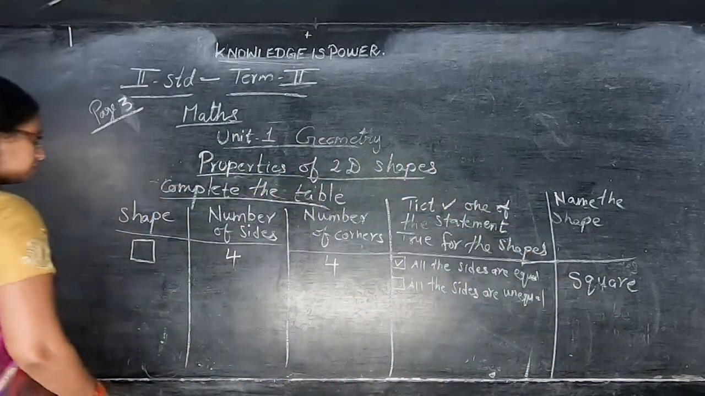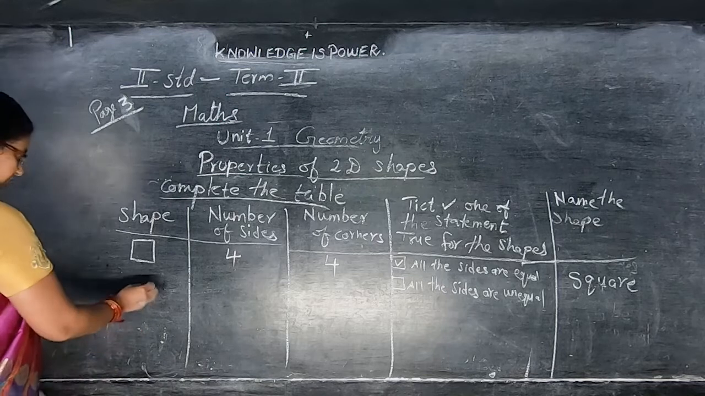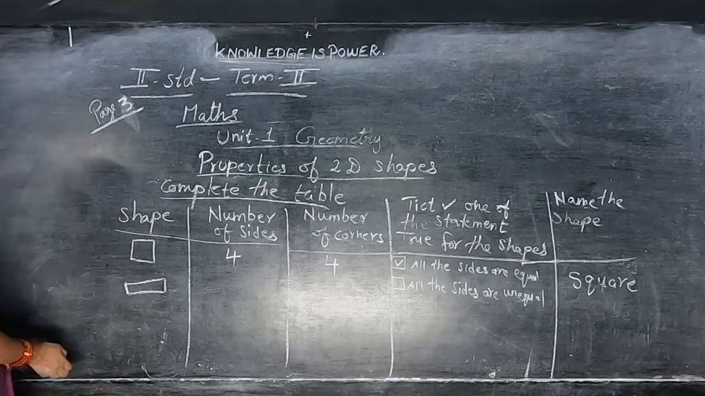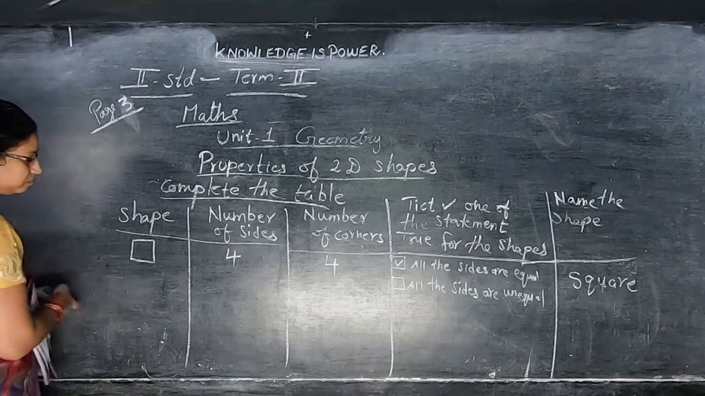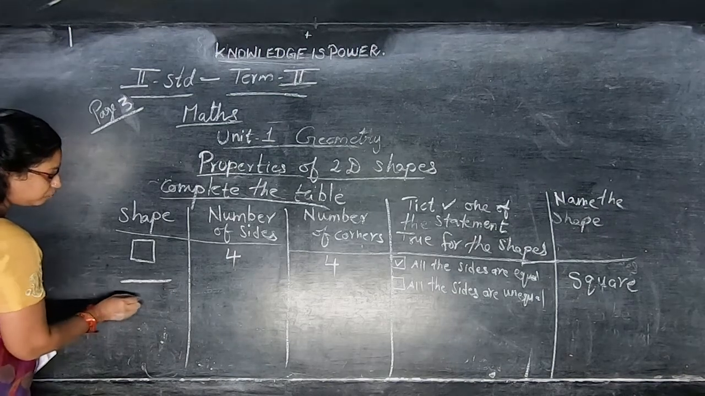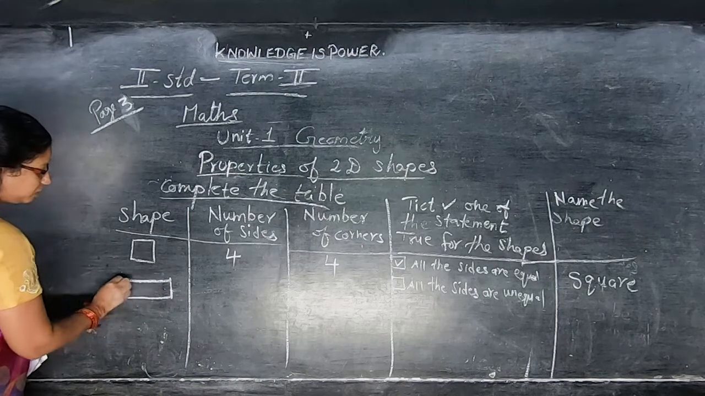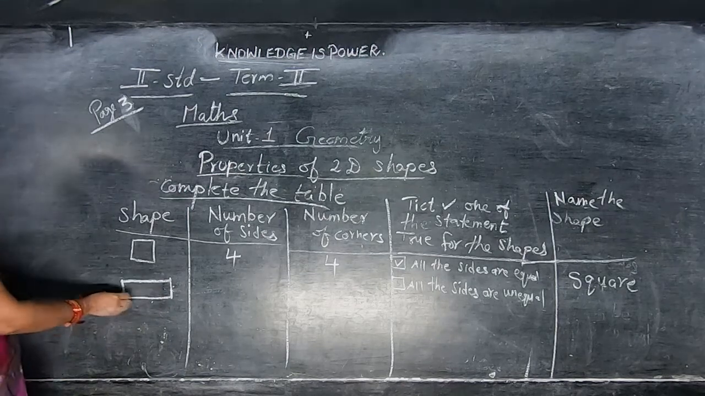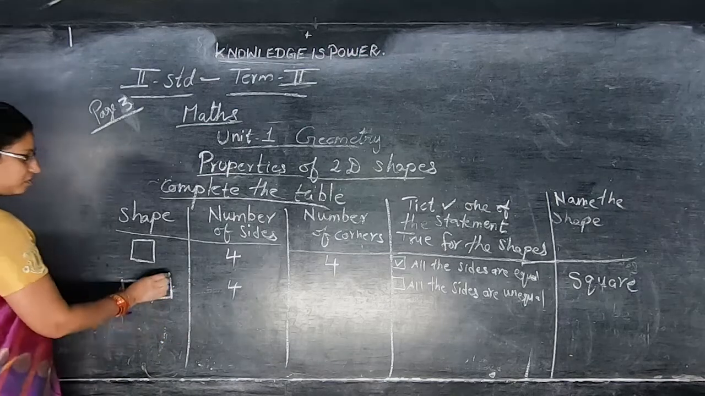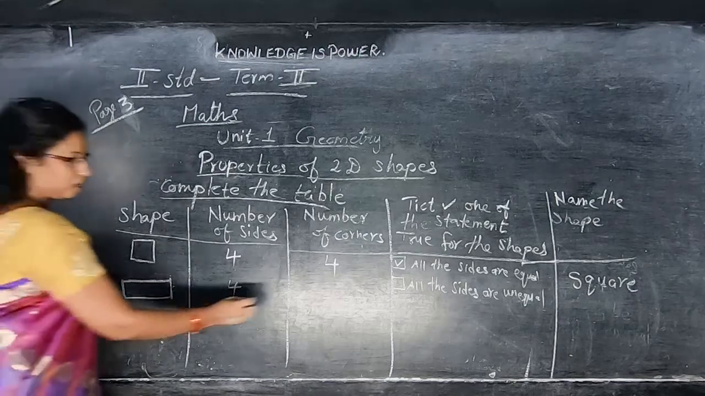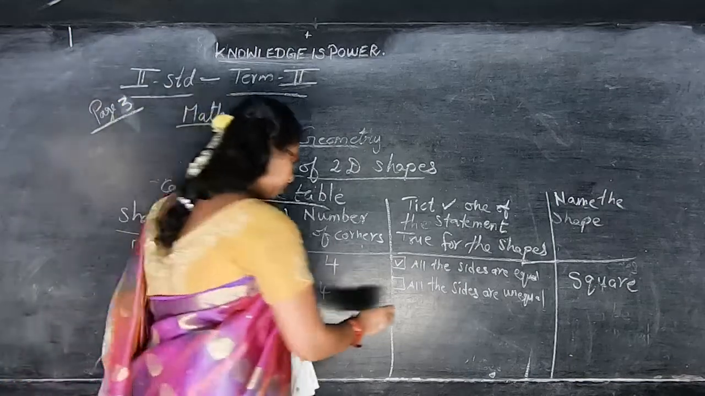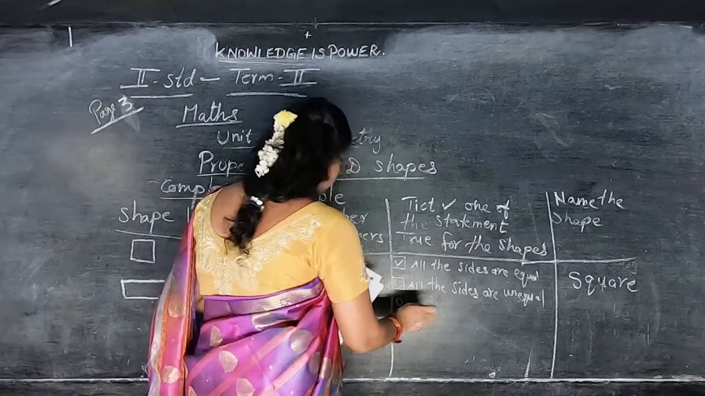See next one. What shape is the next one? Rectangle. See here, this is the opposite side. This is opposite to this one. How many sides? 1, 2, 3, 4 sides. How many corners? 1, 2, 3, 4 corners. So, the opposite sides are equal. You should tick for that statement.